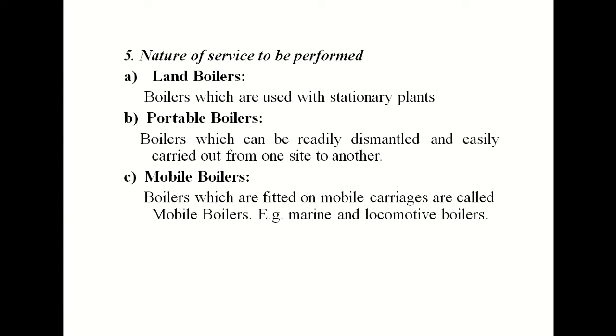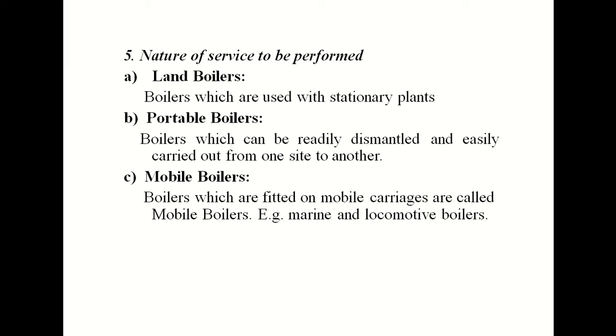Next one, the nature of service to be performed. The first one is the land boiler, the boilers which are used with stationary plants. That means at a particular site the boilers will be manufactured. The second one is portable boilers, the boilers which can be readily dismantled and easily carried from one site to another. Such types of boilers are called portable boilers.